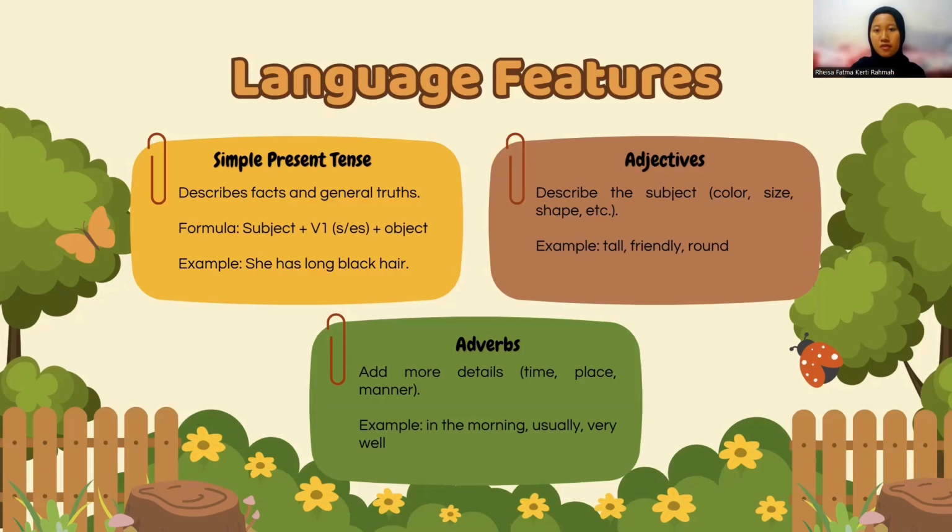For the second, we have adjectives. It describes the subject, like color, size, shape, etc. For the example, like tall, friendly, round. And the last, adverb, adds more details. Time, place, manner. For the example, in the morning, usually, very well.